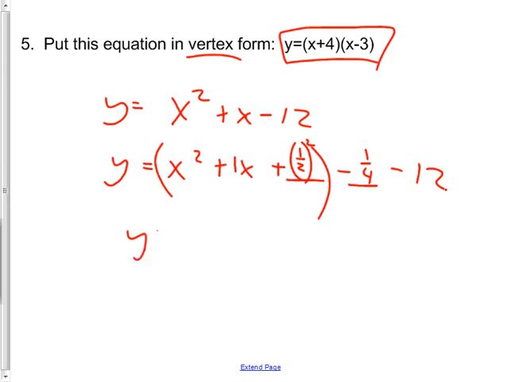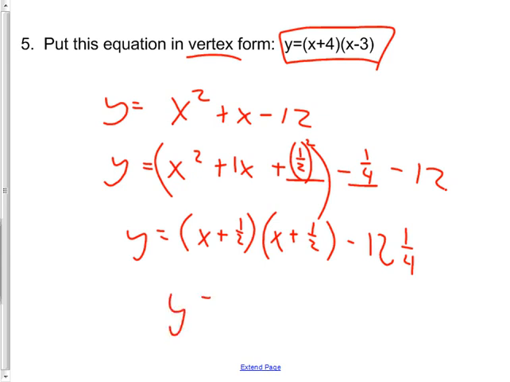And then this part is the perfect part: x plus a half and x plus a half. And then this is minus 12 and 1/4, sorry. Now, could I put that together into one big fraction? Sure. Could I say it 12.25? That'd be fine, too. And then that's y equals x plus a half squared, because this and this are the same. That's why I could say it's squared. Minus 12 and 1/4. That's a good answer.